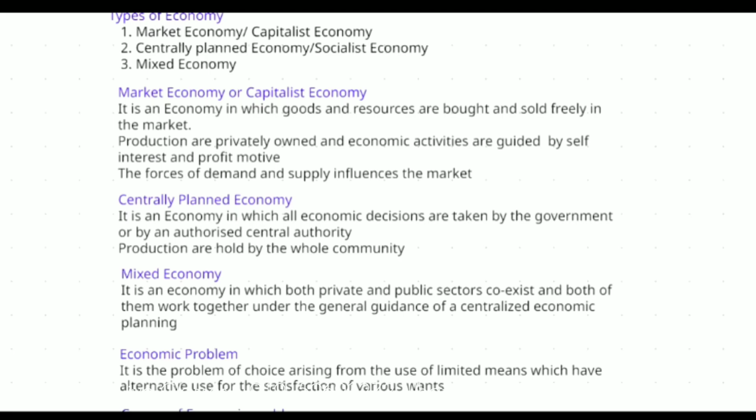Here there is a lack of government control. An individual person takes control of what to produce, how much quantity is to be produced, and what price is to be fixed for that particular product. So this is called a free market. That is called market economy or capitalist economy. What will happen in a market economy? Profit is the main motive, right? What do I mean by profit is the main motive?